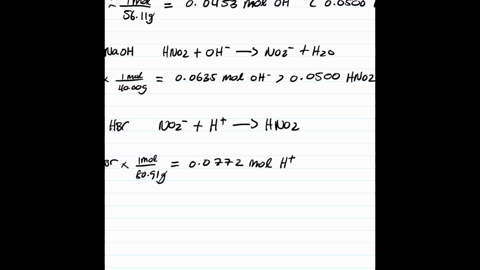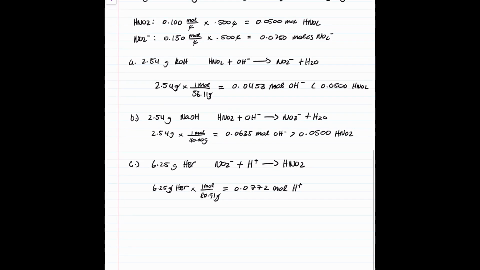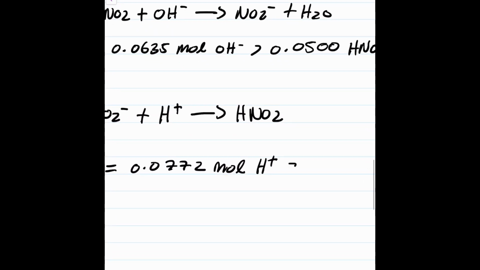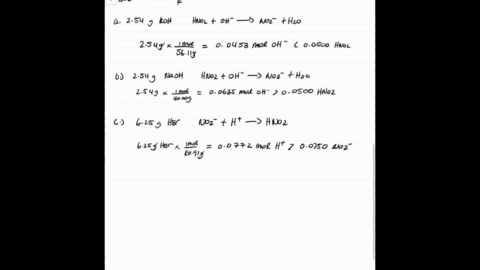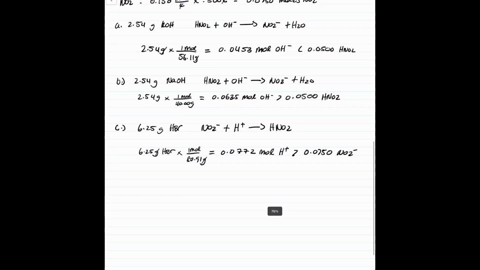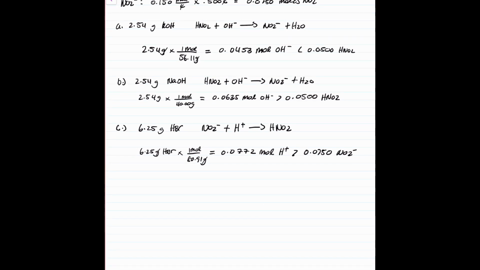We compare this to the amount of conjugate base, which we calculated above, 0.0750 moles NO2 minus, and we find that we added more H plus than we have NO2 minus, or conjugate base. As a result, the buffer capacity is exceeded. That sums up this problem.